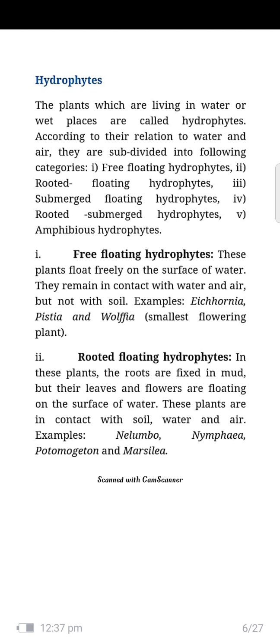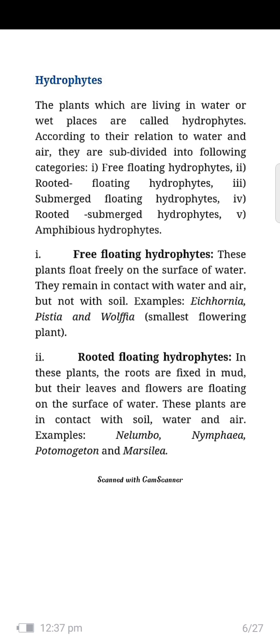These plants float freely on the surface of water. They remain in contact with water and air, but not with soil. Example: Eichhornia, Pistia, Wolffia. Flowering plants. Rooted floating hydrophytes. In these plants, the roots are fixed in the mud, but their leaves and flowers are floating on the surface of water.